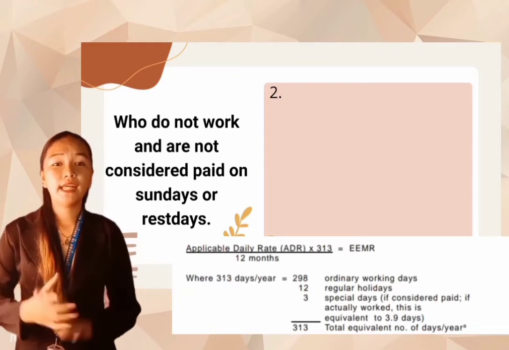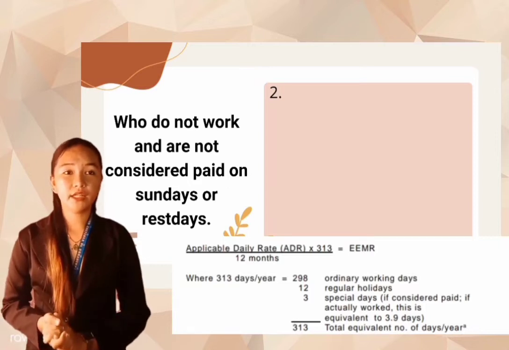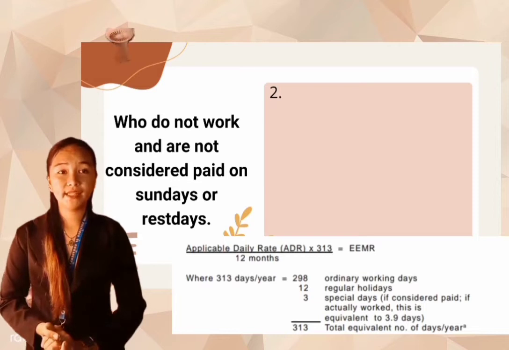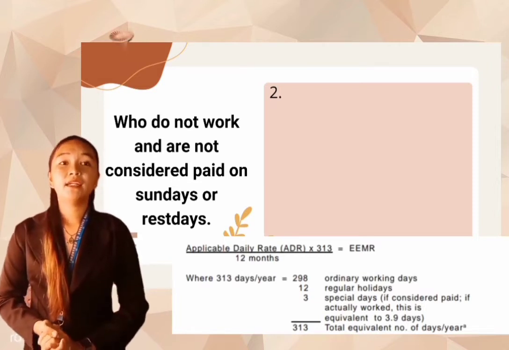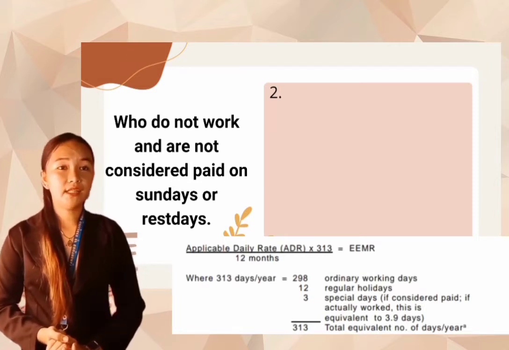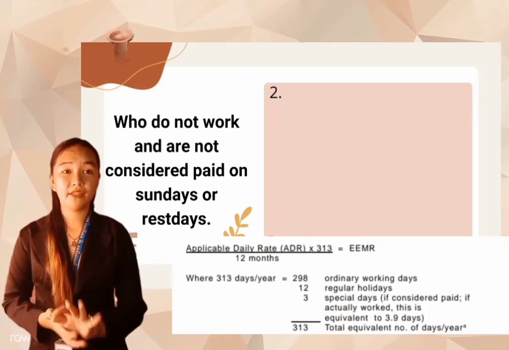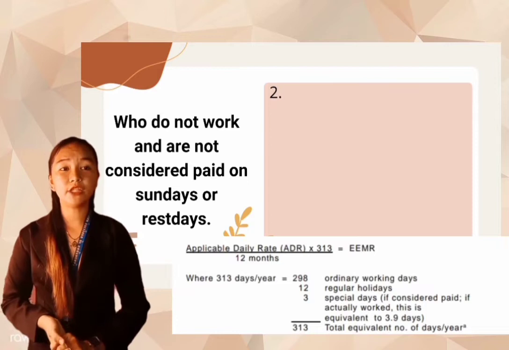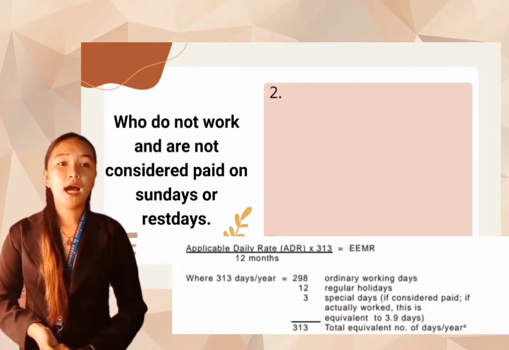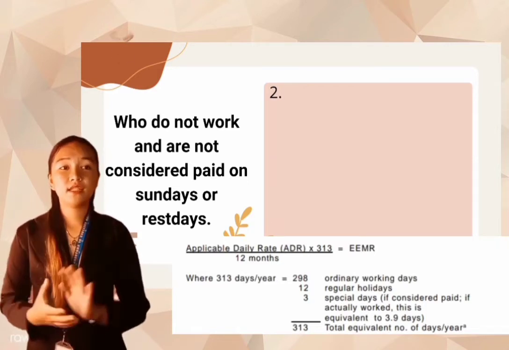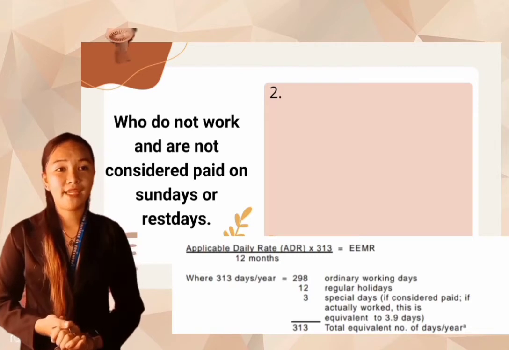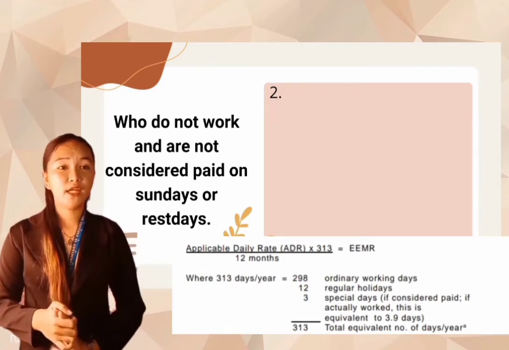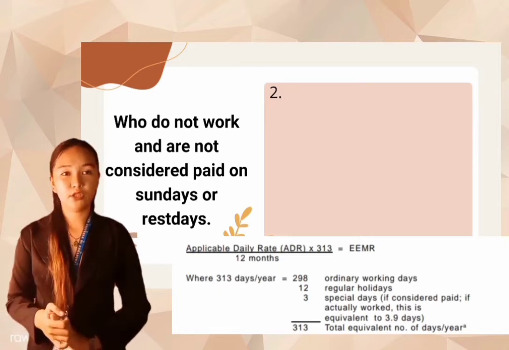To get that 313 days in a year, it equals 298, the ordinary working days, add 12, which is the regular holidays, then add also 3, which is the special days. If considered paid, or if actually worked, this is equivalent to 3.9 days. So the total equivalent number of days in a year is 313.